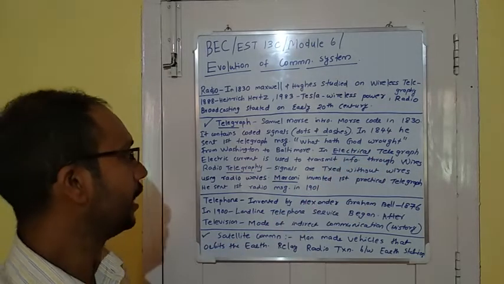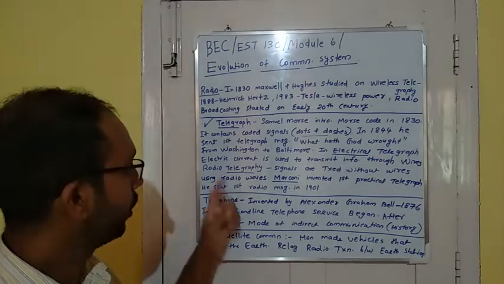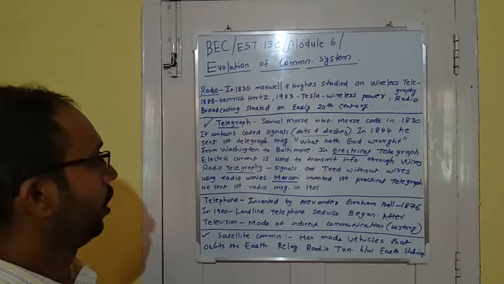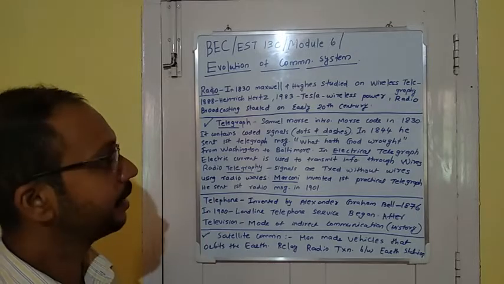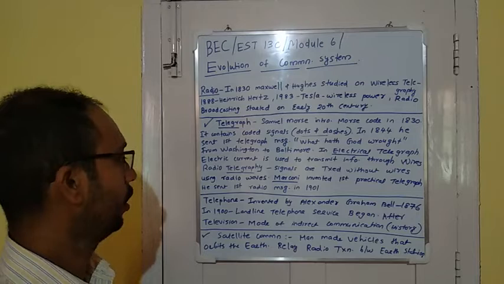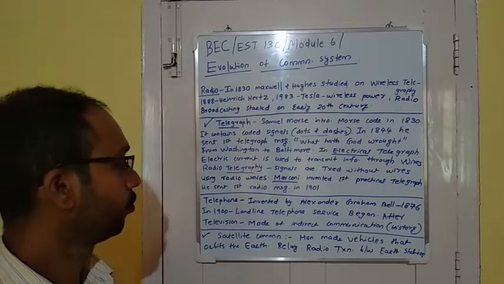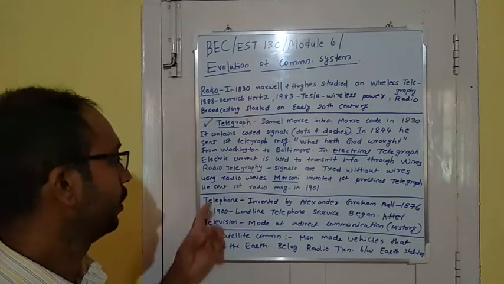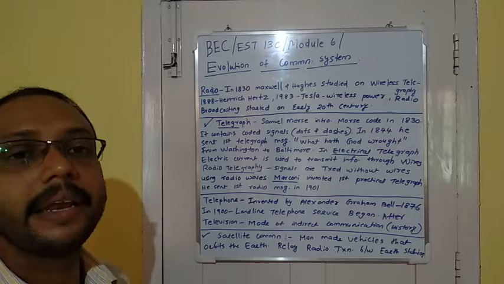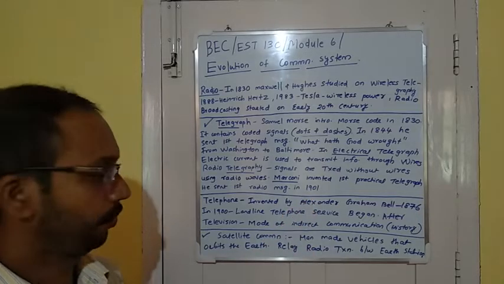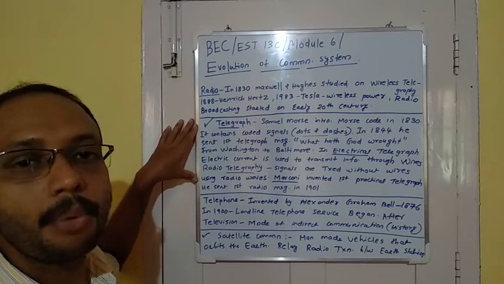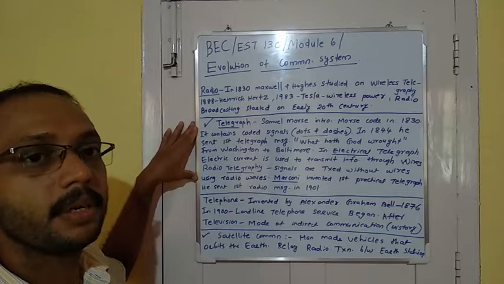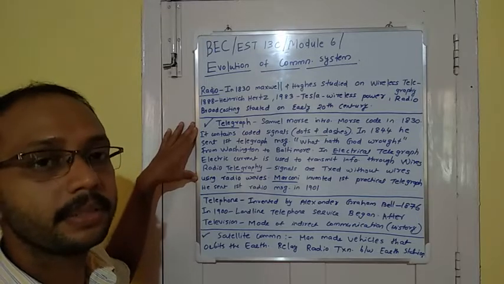In electrical telegraph, as the name itself suggests, electric current is used to transmit information through wires. In radio telegraphy, signals are transmitted without wires using radio waves. Marconi invented the first practical telegraph. He sent the first radio message in 1901. So these are some points regarding telegraph. If you want additional information, you can get it from the internet.